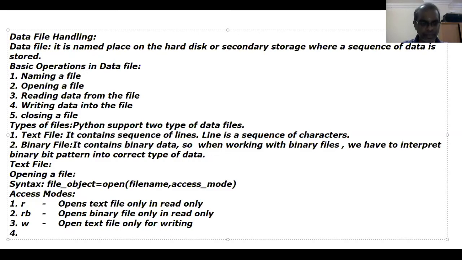Similarly, WB, B stands for binary. It opens binary file for writing.